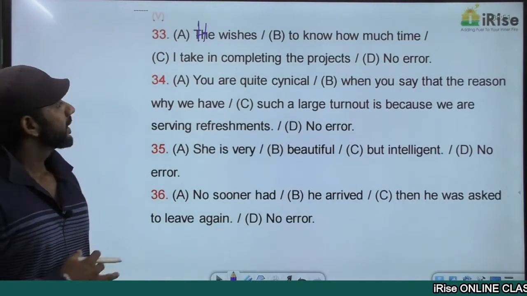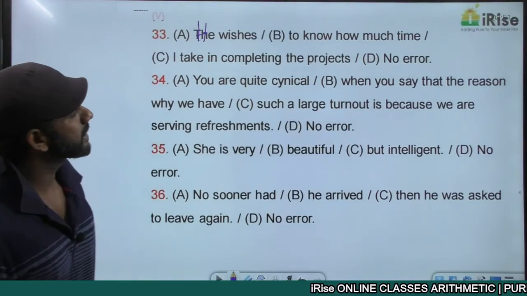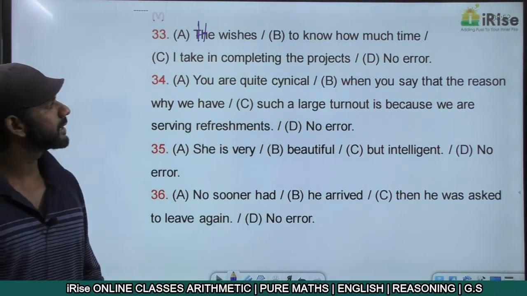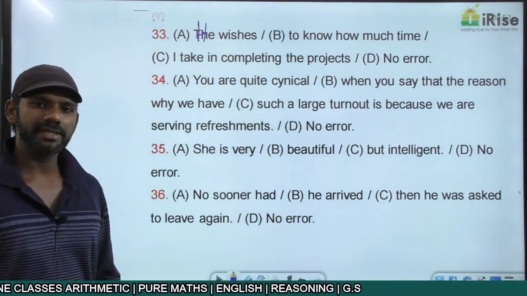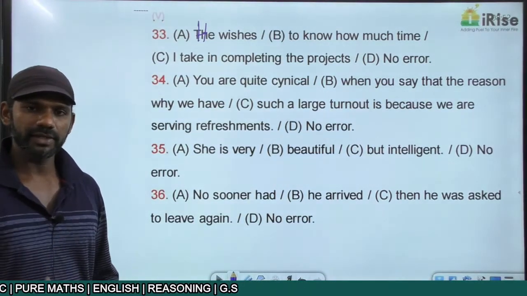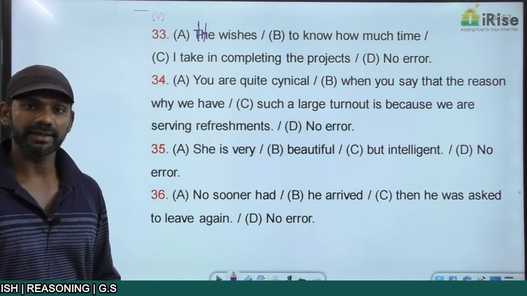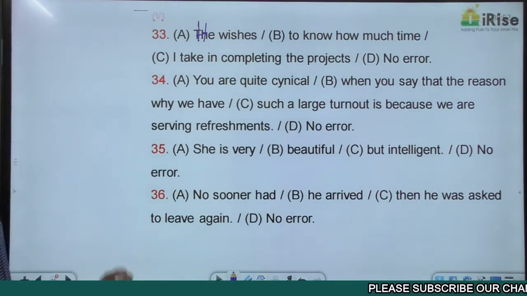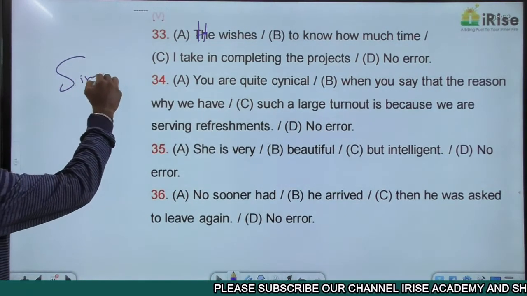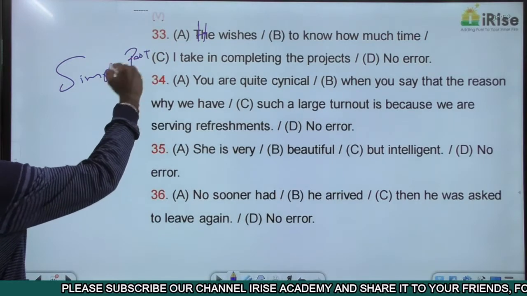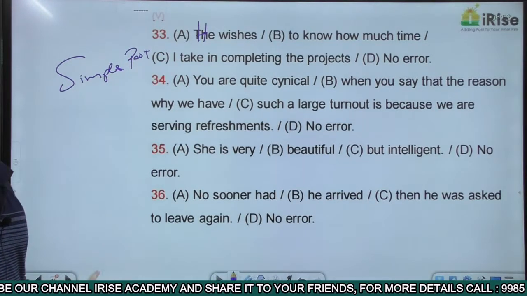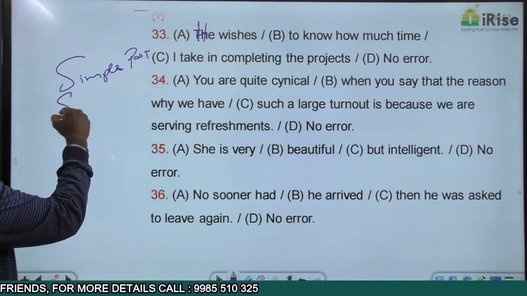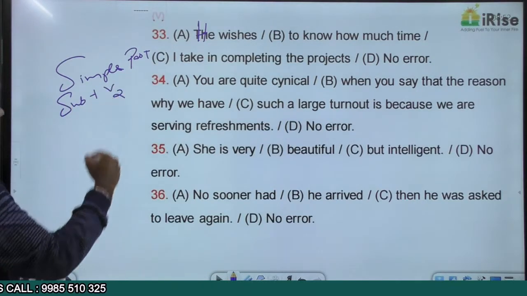Next one. He wishes to know how much time I take in completing the projects. We discussed this rule, subjunctive mode. I wish, you wish, we wish, they wish, he wishes, she wishes, subjunctive mode. All these will be followed by a clause in the simple past tense. And simple past is subject plus V2.